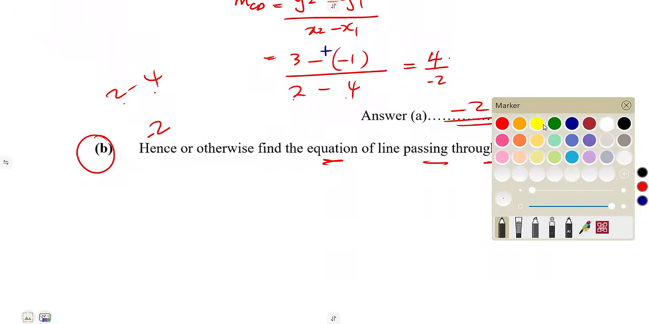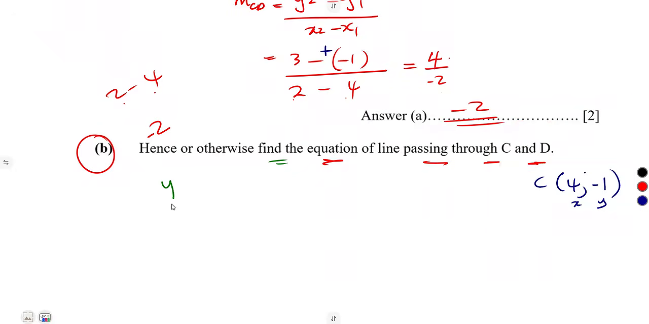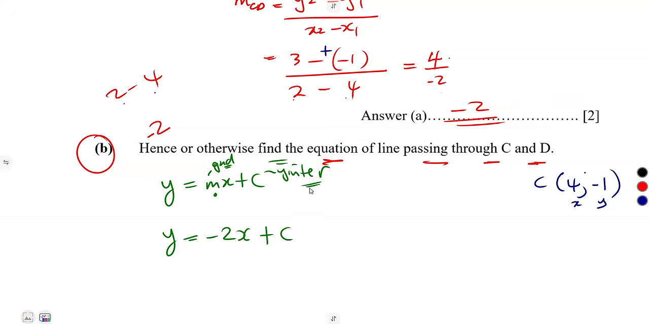The equation of a straight line is given as y = mx + c, where m is the gradient. I have the gradient already, which is -2. Substitute in that. So that's -2x + c, the y-intercept, which we can calculate by substituting the point C. You choose any of the two points, even point D. In our case, I decided to use the point C. So y is -1.